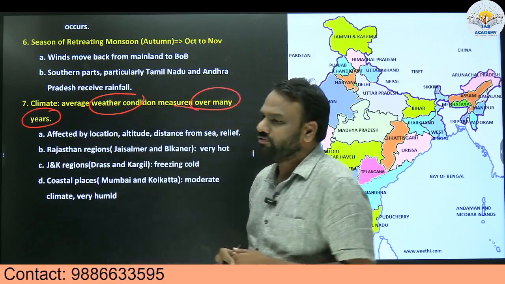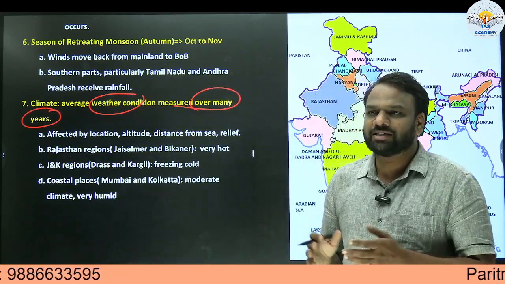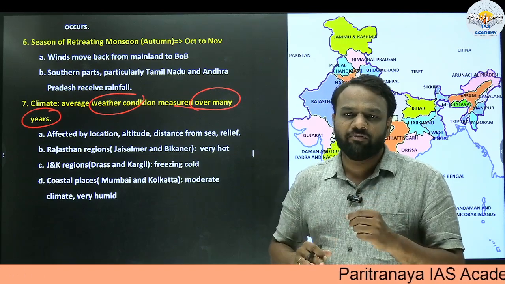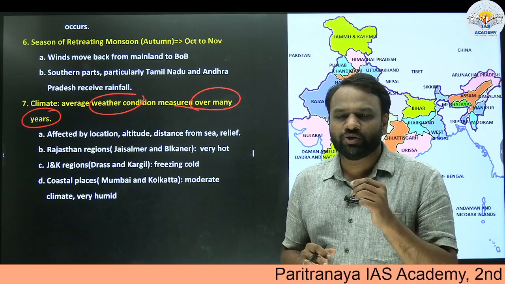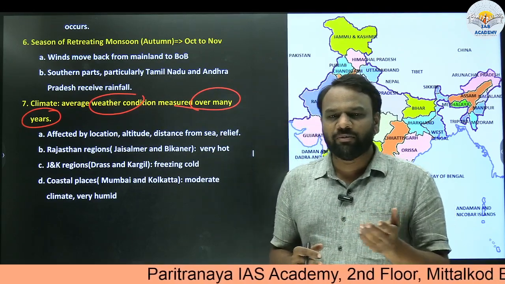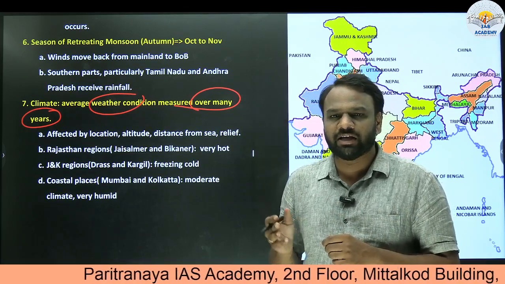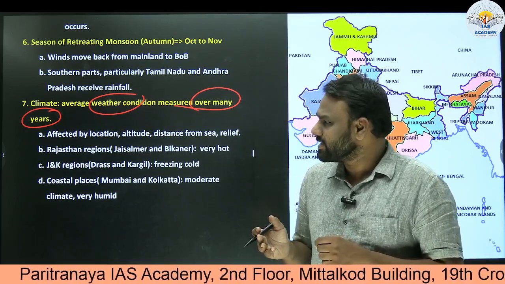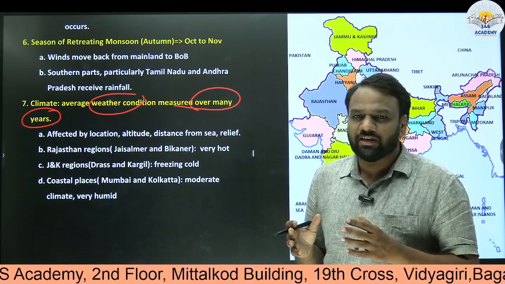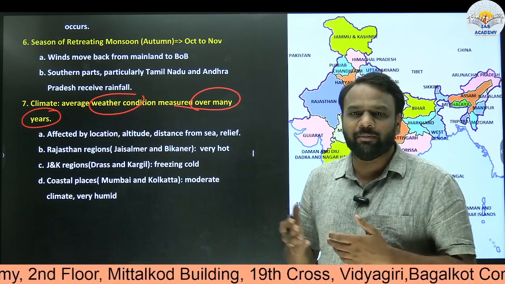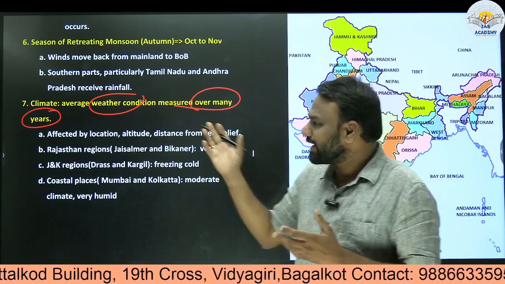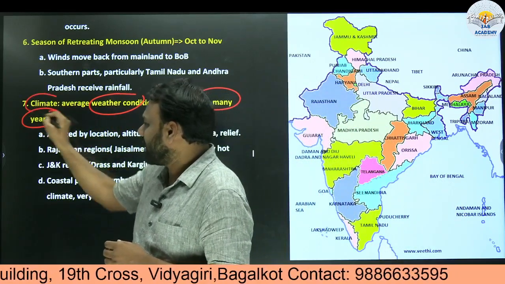For example, if you take a particular place, or let us consider India itself. In India, generally we witness the rainy season in the months of June, July, August, September. Next, generally it will be a cold winter season from December to February. And March, April, May will be considered the summer season. So these are the general weather patterns, and they do not change on a daily basis, but once in 40 to 50 years there will be a shift. Such a condition we call climate.